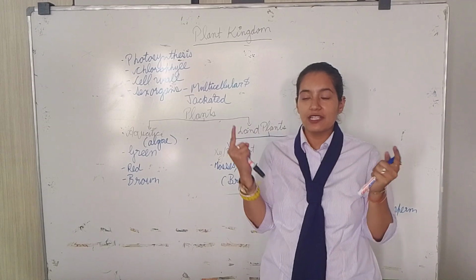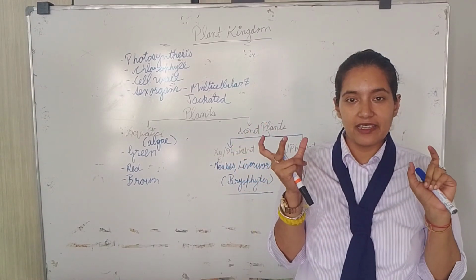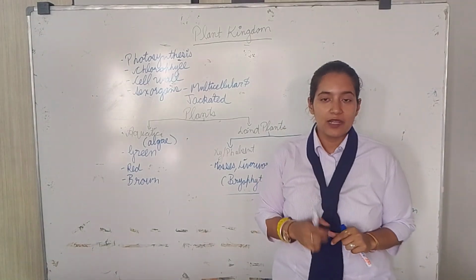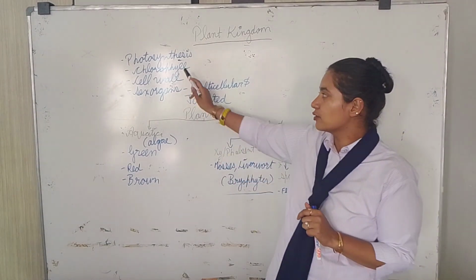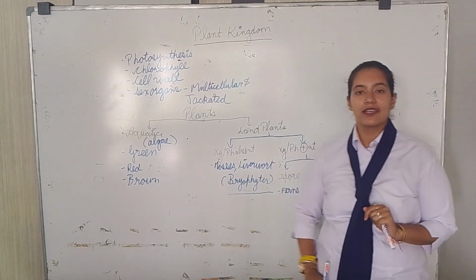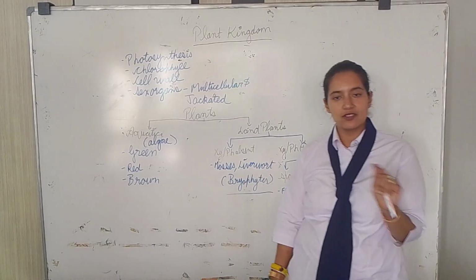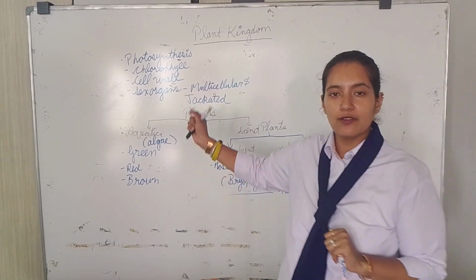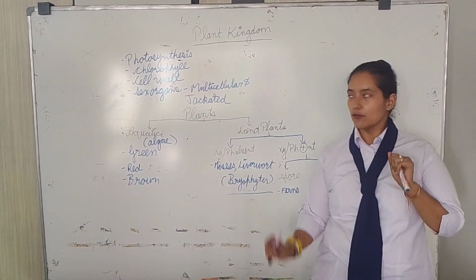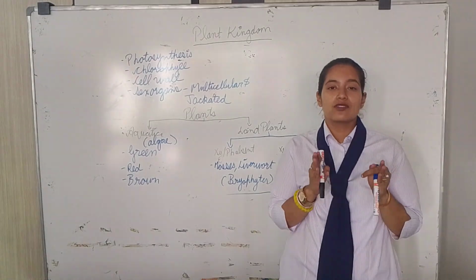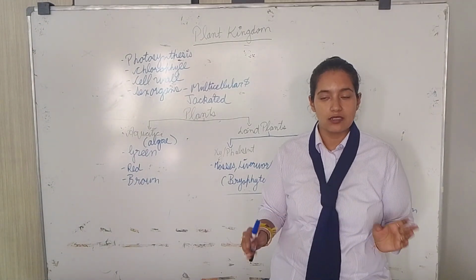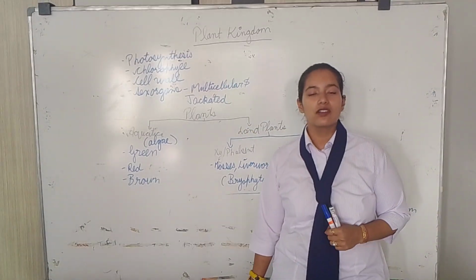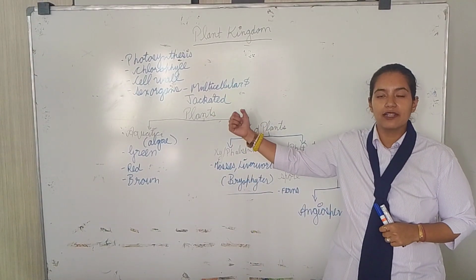Which one? आपको जो green plants हैं वो किस कलर के दिखते हैं? Green. Green क्या है उनकी? Pigment. So the pigment which is present in the plant is chlorophyll. After that, cell wall. Cell wall कौन सी बनी होती है plants में? Cellulose. So the cell wall in the plant is made up of cellulose. बेटा one thing I need to tell you, plants में जो cell wall होती है that is always made up of cellulose. उनके जो sex organs होते हैं that is multicellular and jacketed.